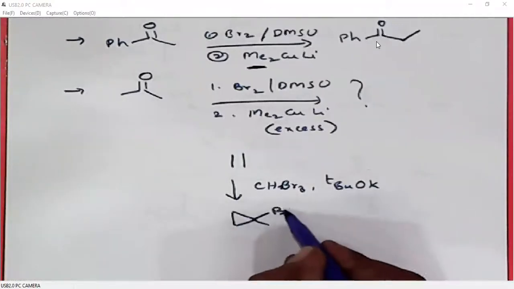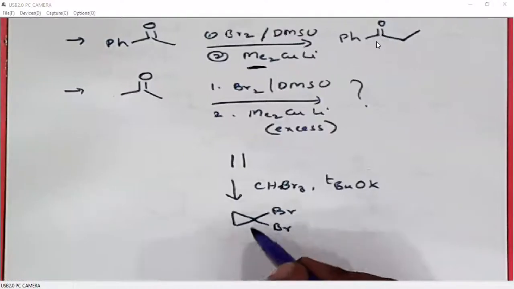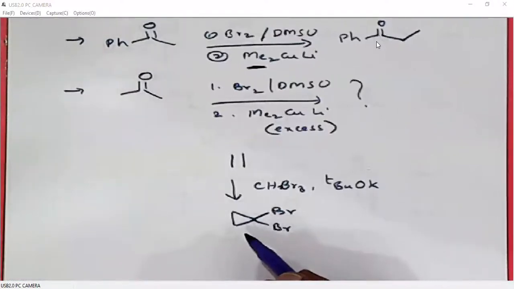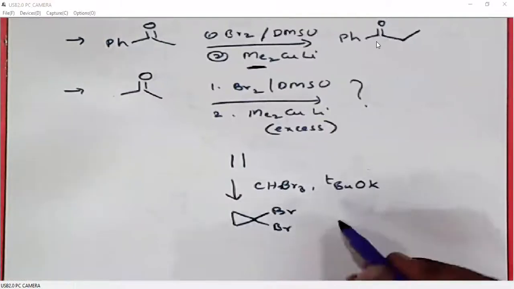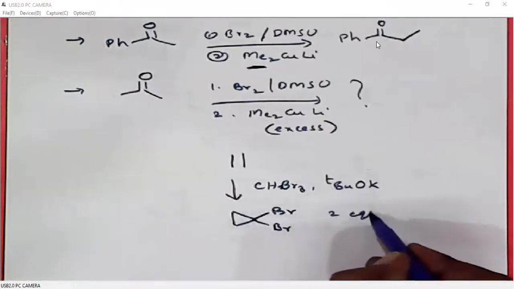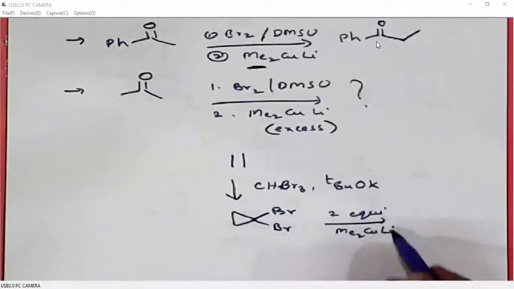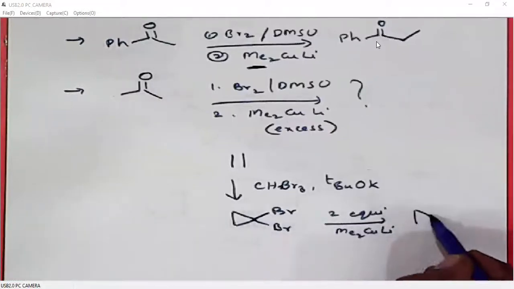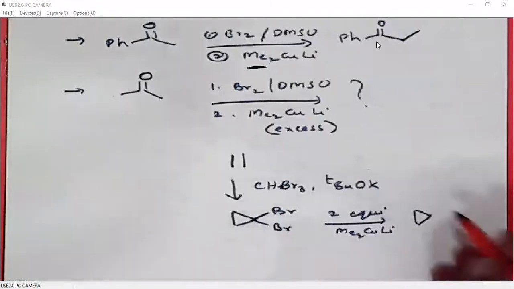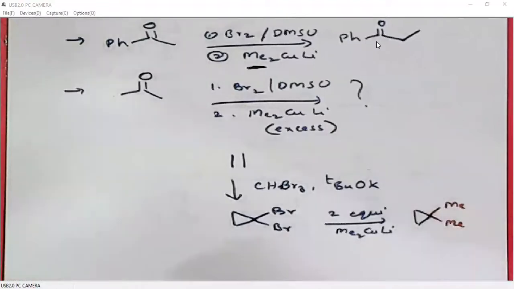So here what we are getting is this 1,1-dibromo cyclopropane. Then when it is treated with two equivalents of methyl Gilman reagent, both the halogens will be replaced with methyl groups. So it undergoes nucleophilic substitution.